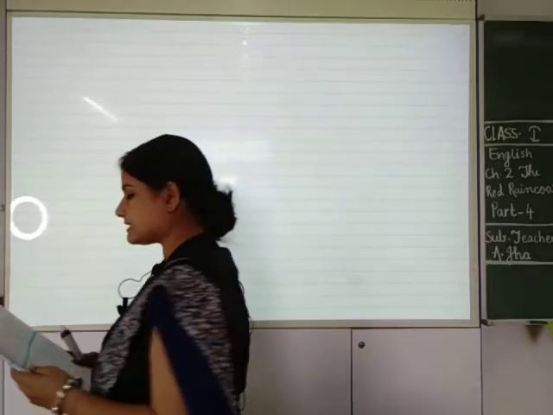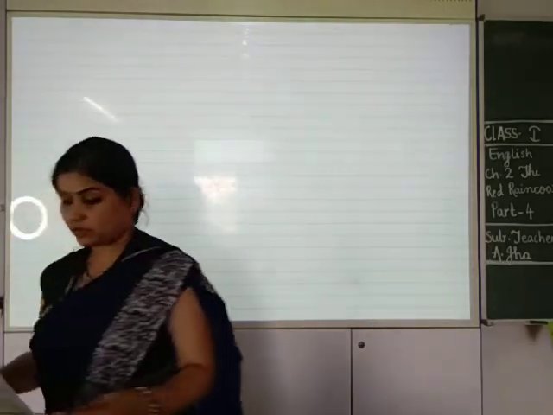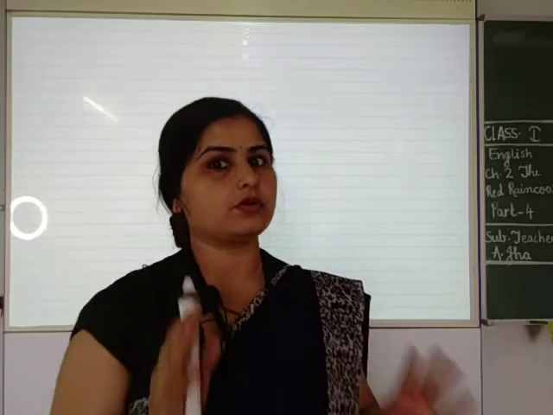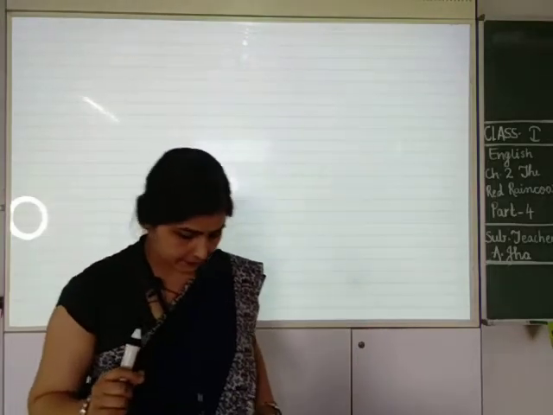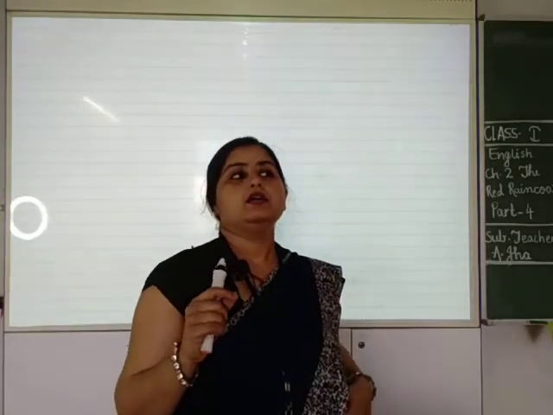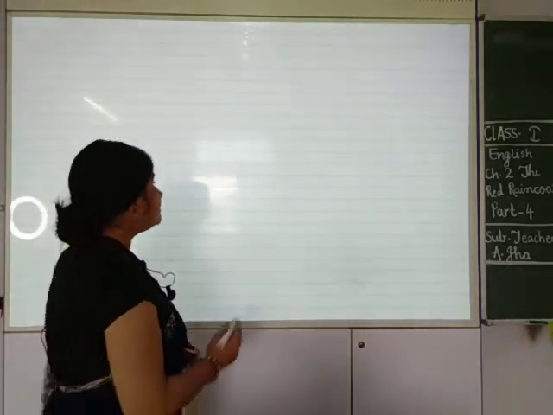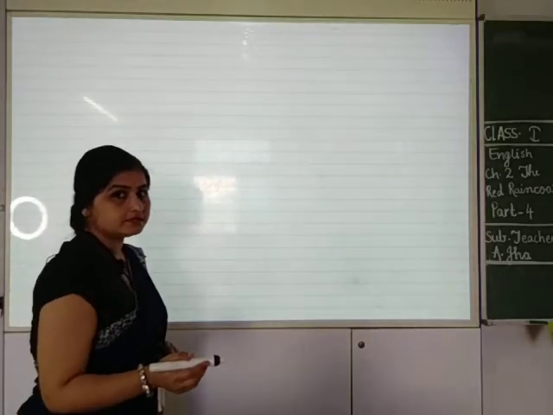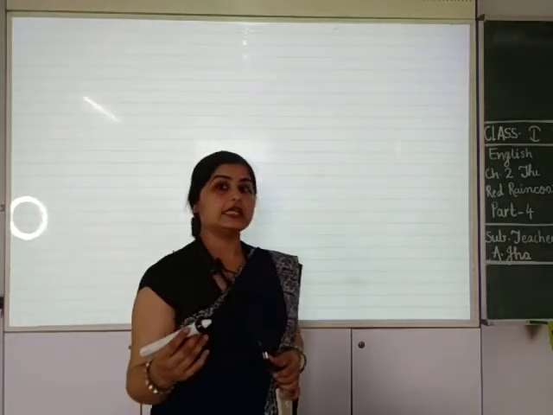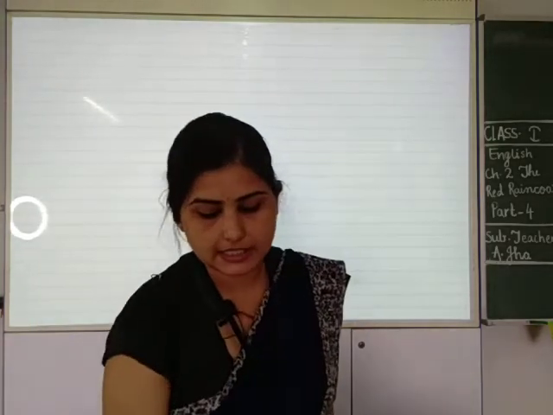The first exercise. Before starting the chapter, I want to make you understand something. You have learned about naming words. What are naming words?